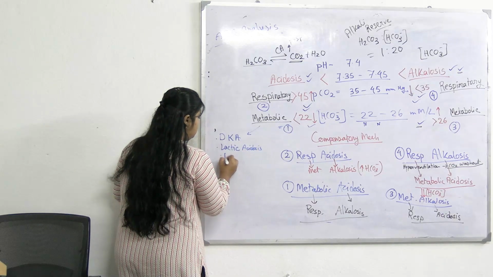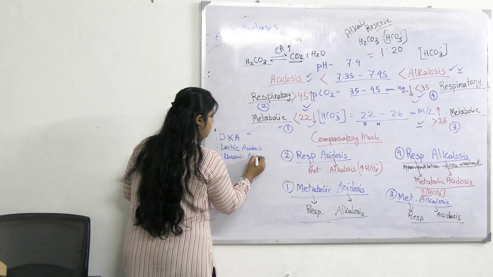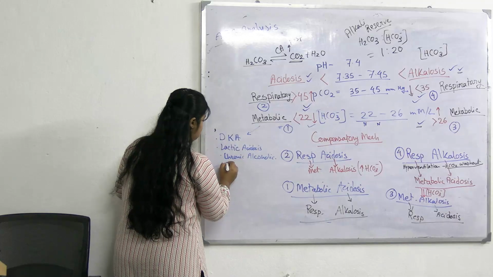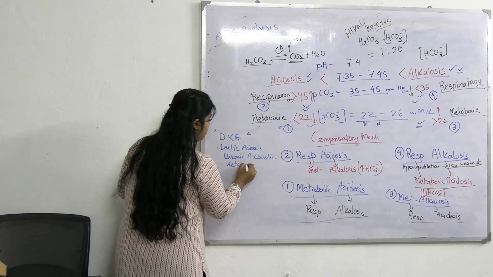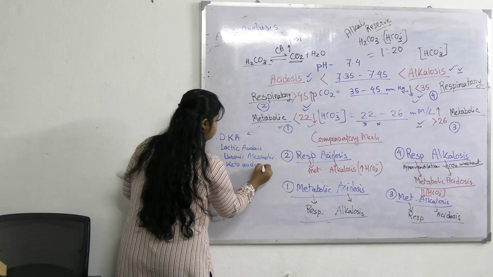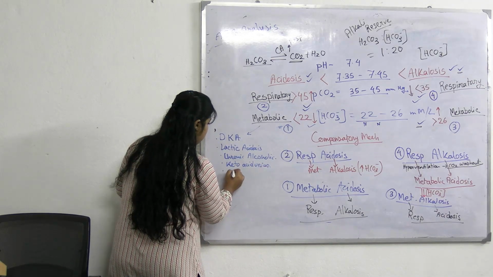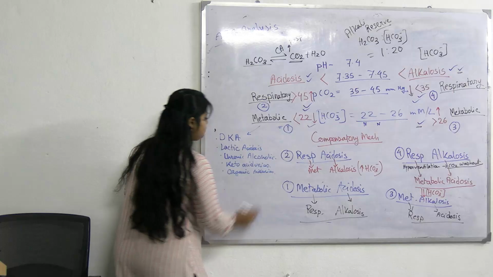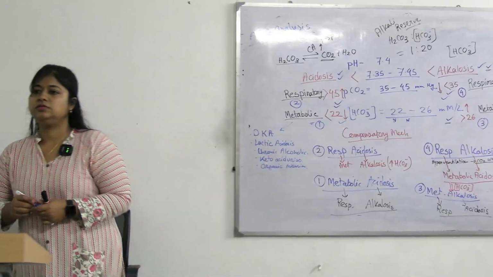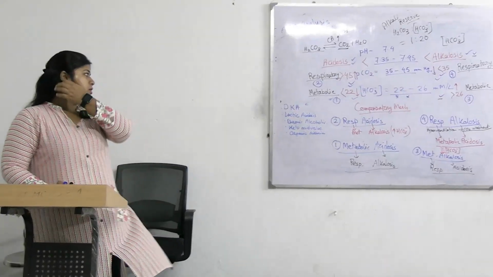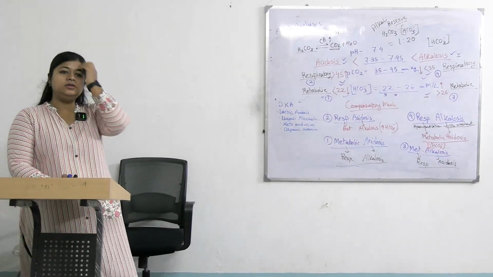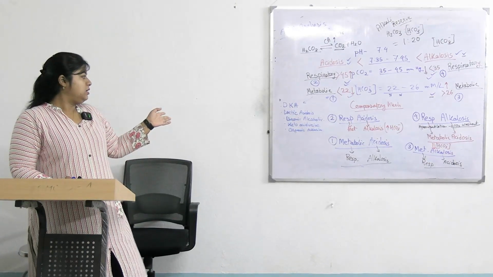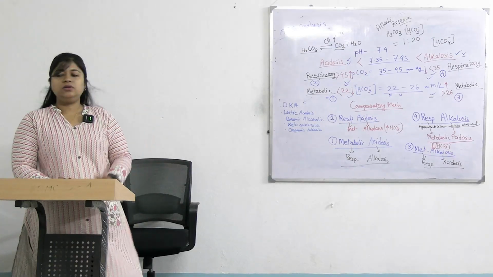Next is chronic alcoholism. Next are ketoaciduria and organic aciduria. Okay? So the causes of metabolic acidosis are diabetic ketoacidosis, lactic acidosis, ketoaciduria, organic aciduria and chronic alcoholism.